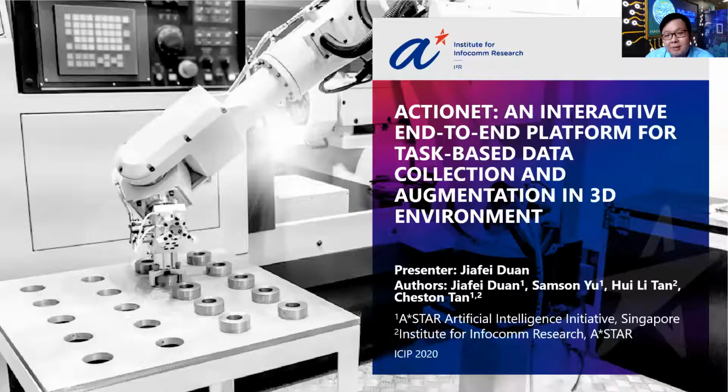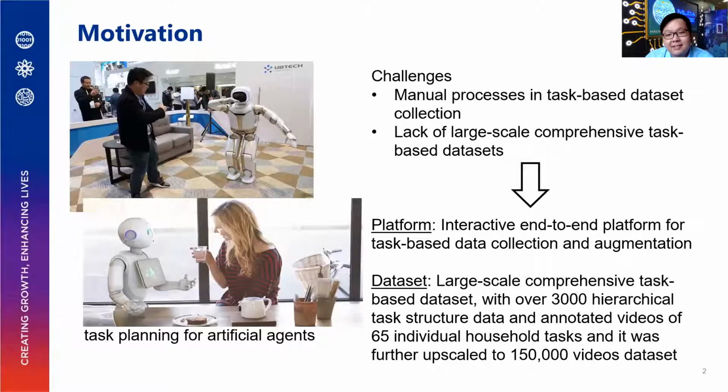This paper was accepted to this year's ICIP 2020, and the motivation behind ActioNet is that we believed with recent advancement in deep learning, reinforcement learning, and robotics, most robots do have the capability to perform basic household tasks, but are simply lacking the ability to generalize task planning. Hence, we feel that there is a need for such a multi-modality task-based dataset and a pipeline to automate the collection of such a dataset. As a result, we propose ActioNet, an interactive end-to-end platform for task-based data collection and augmentation in 3D environment.